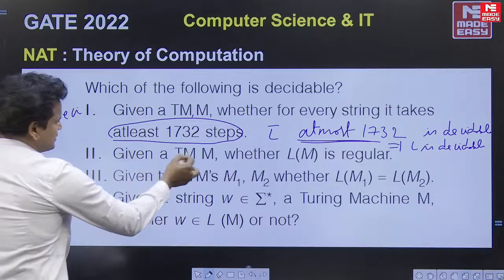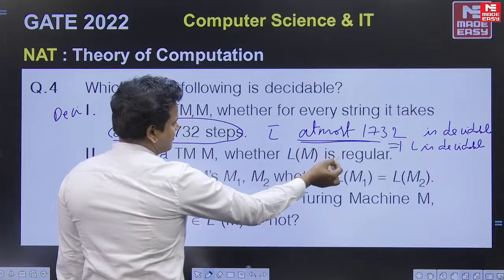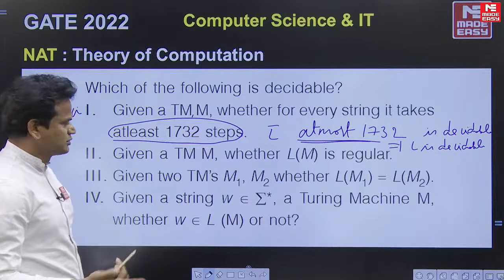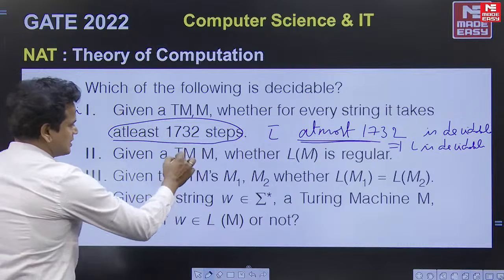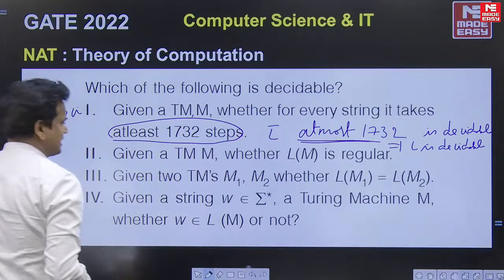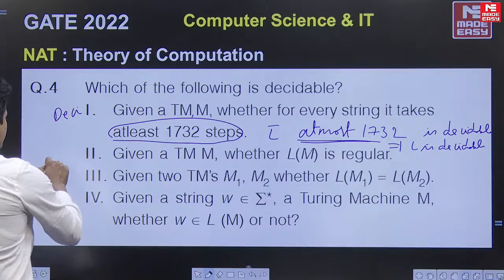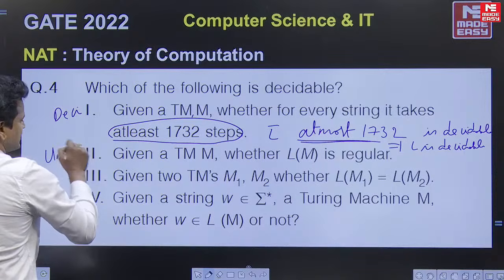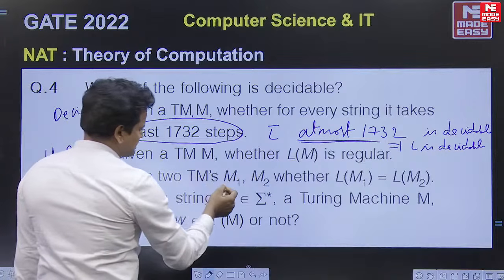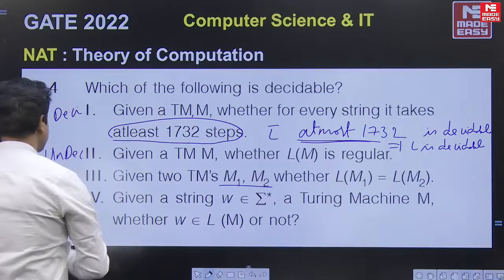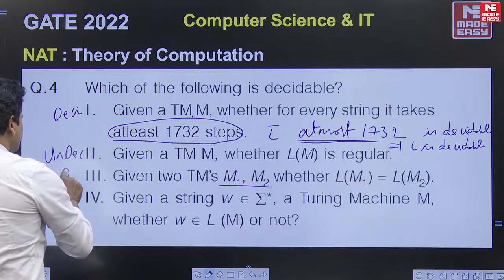Next, second one. Given a Turing machine M, whether L of M is regular, this is a standard one. It is given already earlier 2-3 times, so I need not explain more about this one. It is a non-trivial property. So using Rice's theorem, every non-trivial problem is undecidable. This is undecidable. Now given two Turing machines M1 and M2, whether L of M1 equals L of M2, this is also a standard one, this is undecidable.